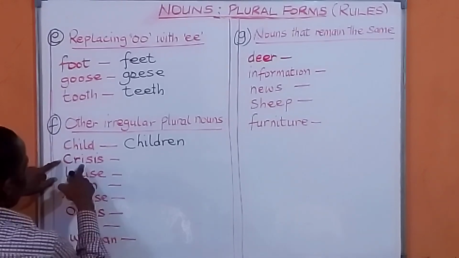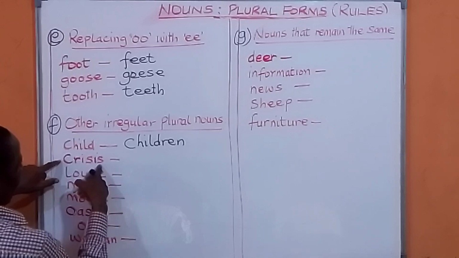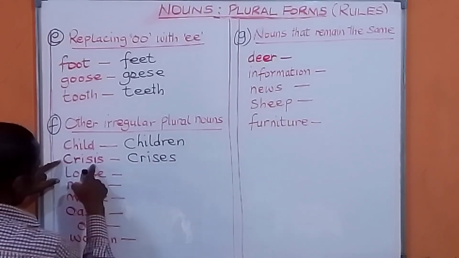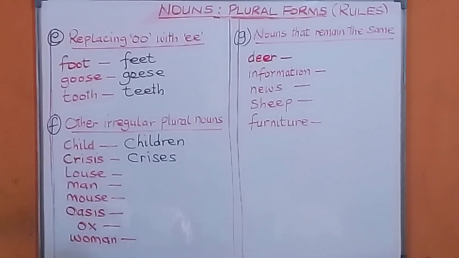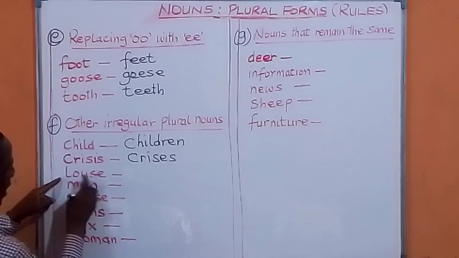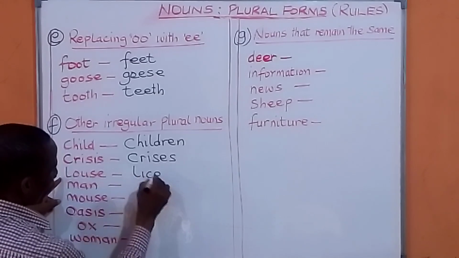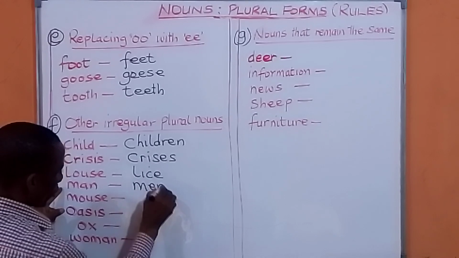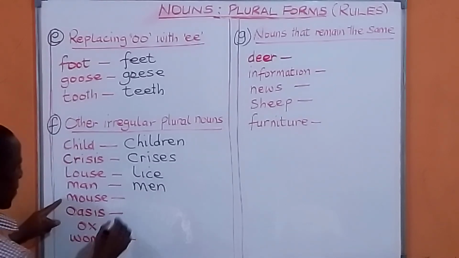Crisis, C-R-I-S-I-S. Now, to make it plural, you change the last I to E. It becomes crises. So this is the plural, E is here. Louse. The plural is lice. Man. The plural is men.